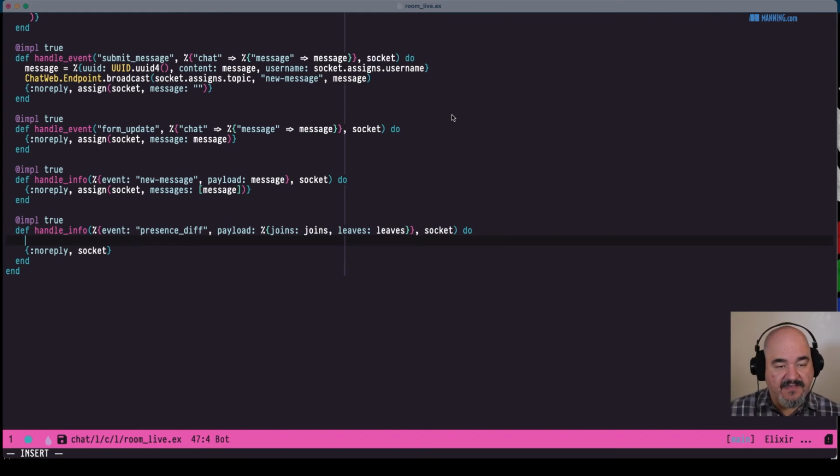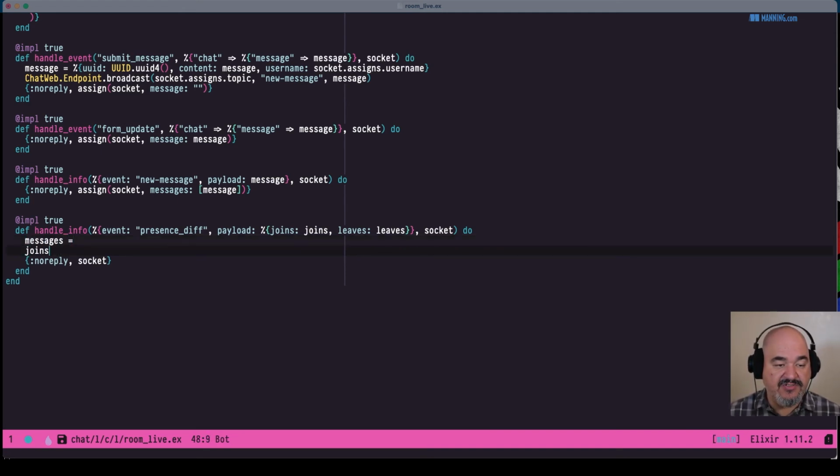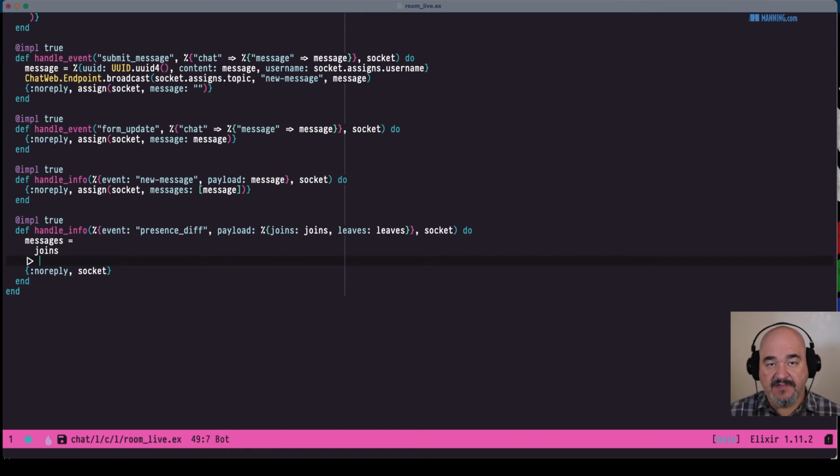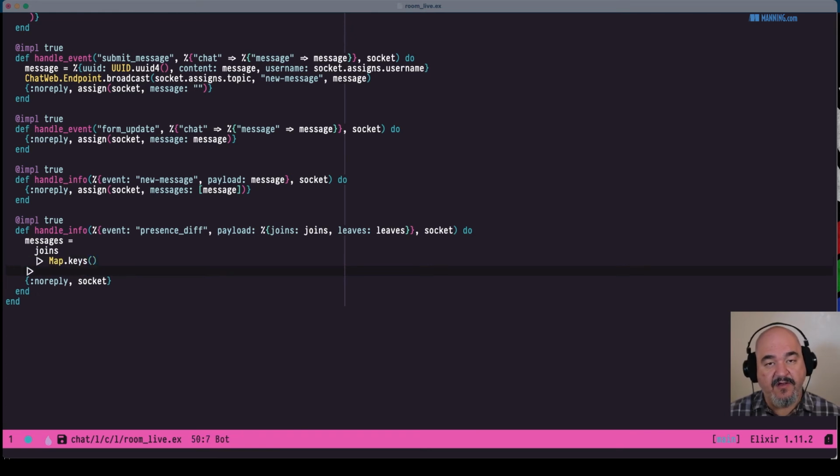Well, let's do it a quick and dirty way first, and then if we want to, we can come back and refactor it. Let's just see if we can make it work. So messages is going to equal, and we're going to take joins first. The joins is a map, so we need to do Map.keys. We get all the keys of the map, which are the usernames.